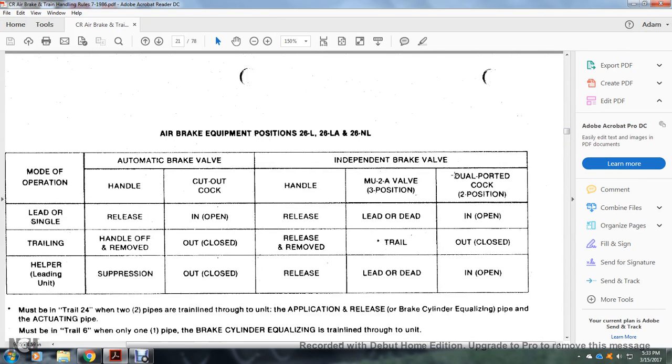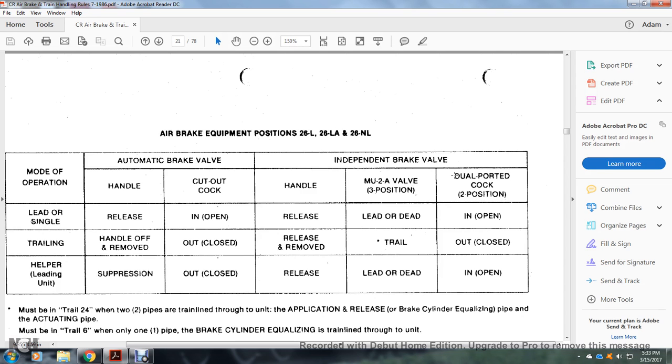All right, air brake equipment, the 26L, 26LA, and 26NL. There are two different modes of operation: handle and cutout cock of the automatic brake valve, the independent brake valve handle, multiple unit 2A three-position, double ported cock two-position for the independent brake. Lead or single: automatic brake valve release and in and open. Also the lead or single independent brake valve is in release, and lead or dead, in and open. Trail: automatic brake valve handle off and cutout cock out, closed.